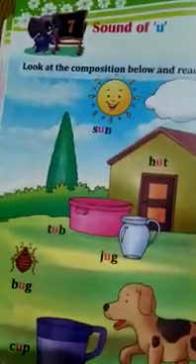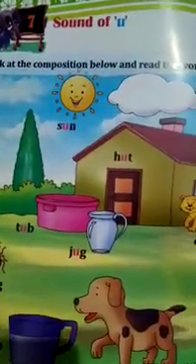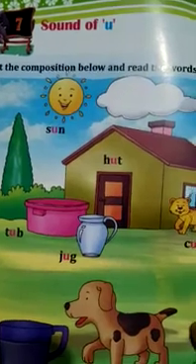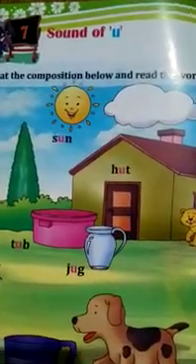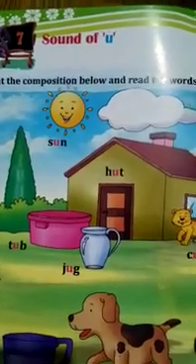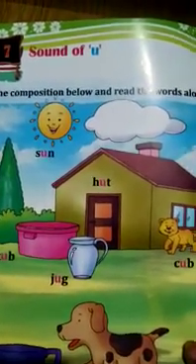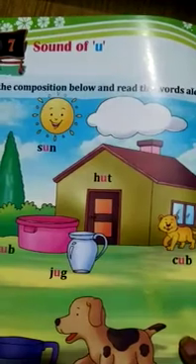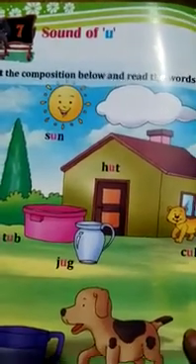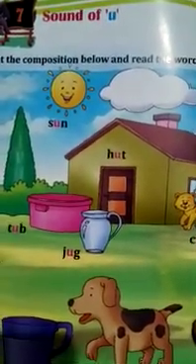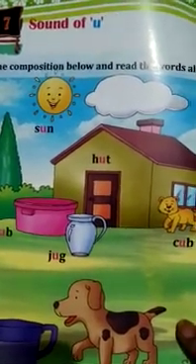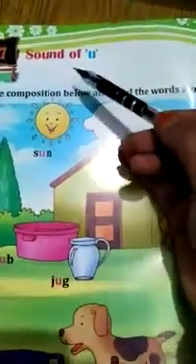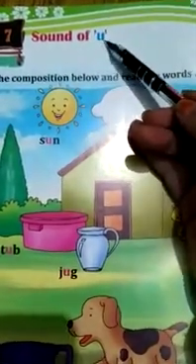English pre-primer book. Today we are going to read chapter 7, that is sound of U. As I told you earlier, alphabet sound is different and phonic sound is different. When we read the words, we have to focus on the phonic sound. In the starting video I have said the phonic sound also. So let's recall the sound of alphabet U.